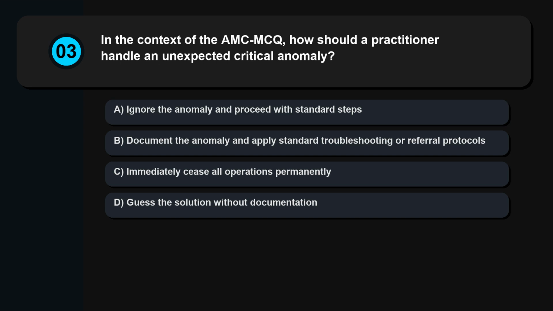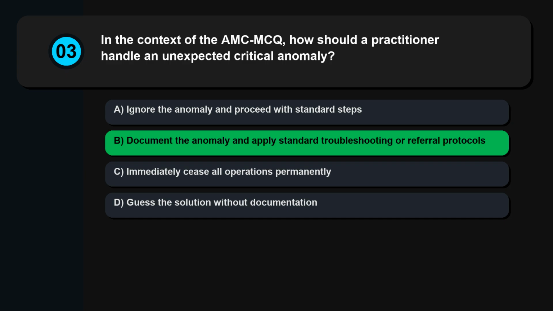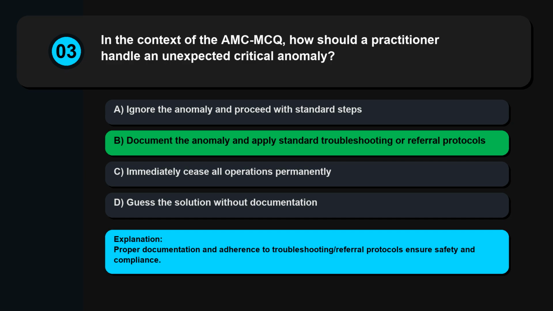Question 3. In the context of the AMC MCQ, how should a practitioner handle an unexpected critical anomaly? Ignore the anomaly and proceed with standard steps. Document the anomaly and apply standard troubleshooting or referral protocols. Immediately cease all operations permanently. Guess the solution without documentation. Proper documentation and adherence to troubleshooting and referral protocols ensure safety and compliance.